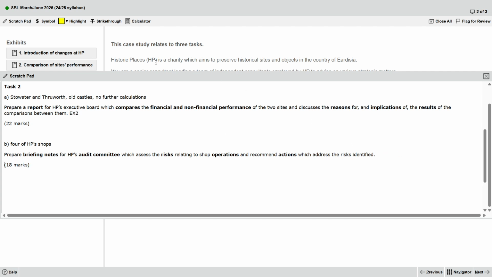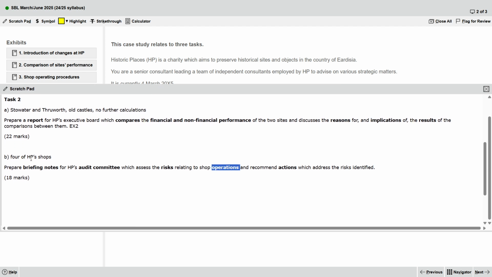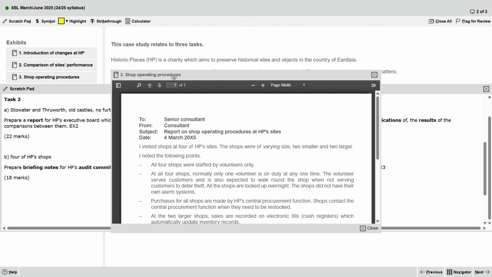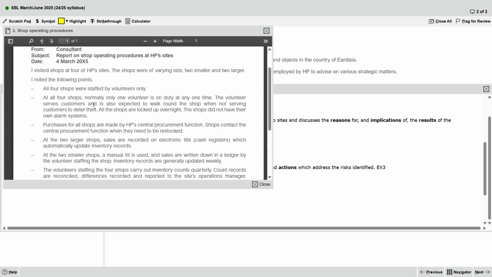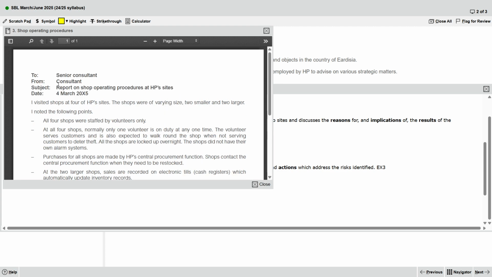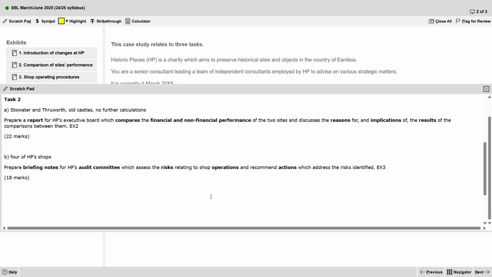Then let's see this one. Operations and then four shops. I think it's exhibit 3. Let's see what exhibit 3 is. Yeah, he says four HP shops, and then he says operating. Yeah, I think so.